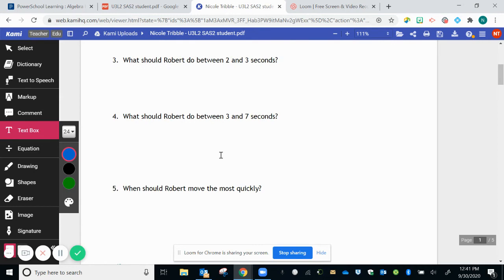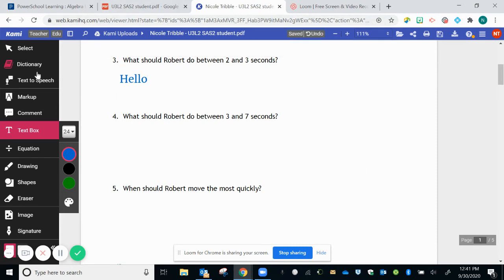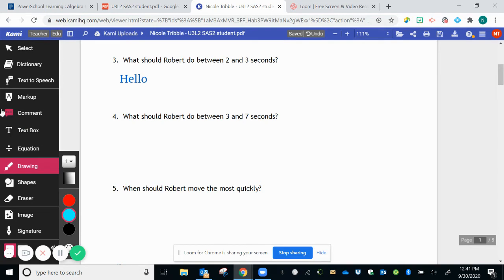If you want to write in, you can use the text box feature. So you would just click on text box feature and then click on the screen, and you'll be able to type directly into the page. If you want to show work, this does not require it here, but if you wanted to, you would hit the drawing tool and use your stylus.